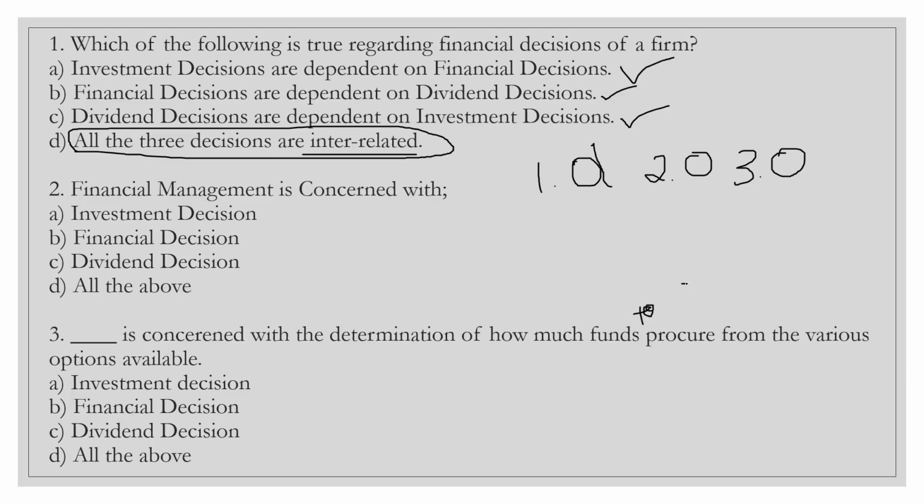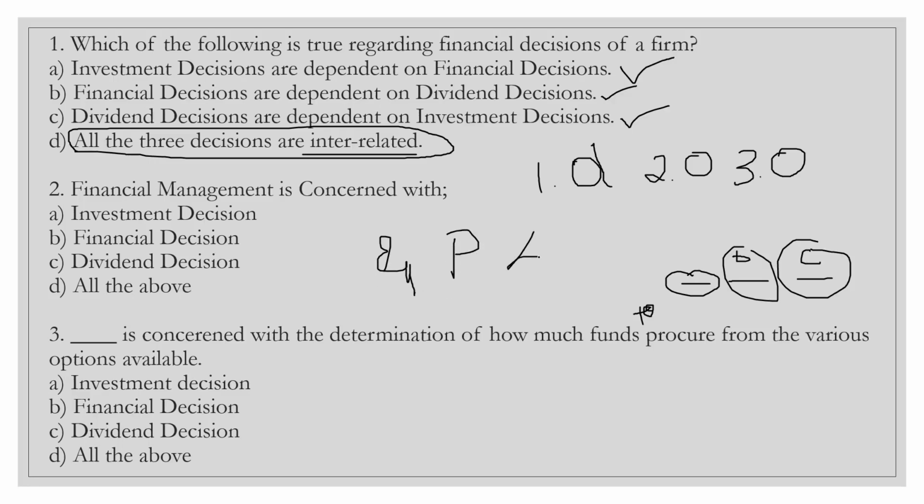So there are various options. From these options, from which shall I collect the money? For example, there are equity shareholders, there are preference shareholders, there are debentures. From which shall I take the money? Let me take from equity, or shall I take it from preference, or shall I take it from debenture? So, what is this decision concerned about? Option A, investment decision. Option B, financial decision. Option C, dividend decision. Option D, all the above.